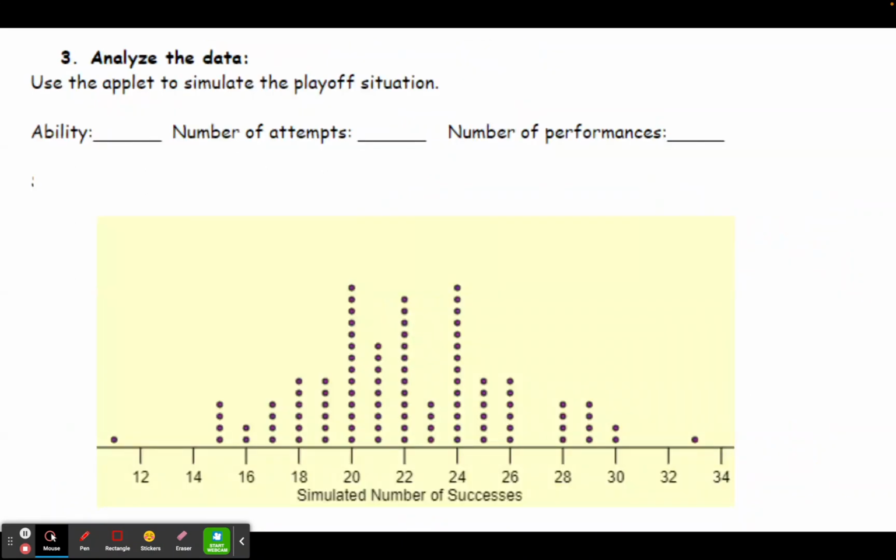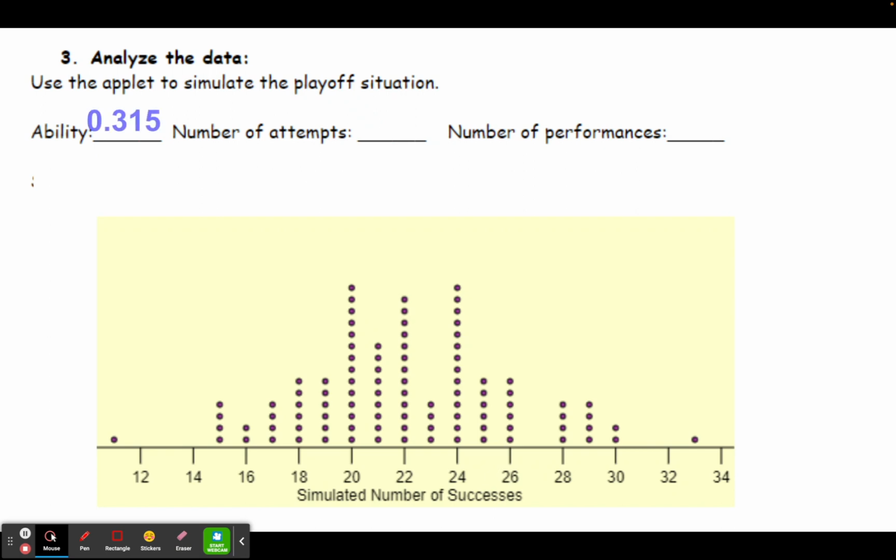Now, rather than using cards and spinners and things like that, or even a random digit table, we're going to use the applet to simulate this playoff situation, because the applet will give us the ability to try maybe 100 different playoffs and see what type of results we would expect. You learned how to use the applet in a previous section in this chapter. So here we're just going to fill in the numbers that we would use when we set up the applet. And I've already given you a dot plot to use to help us analyze that result.